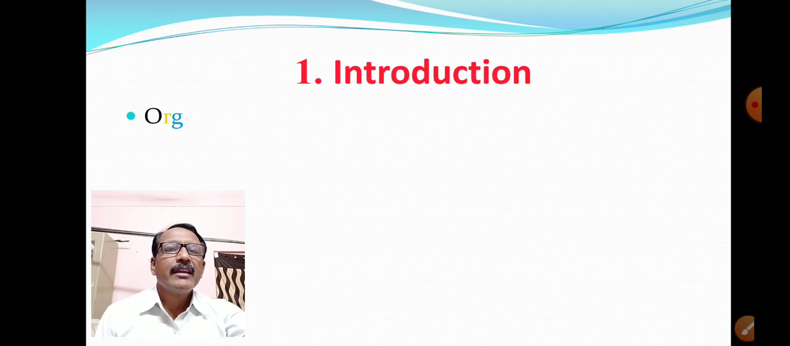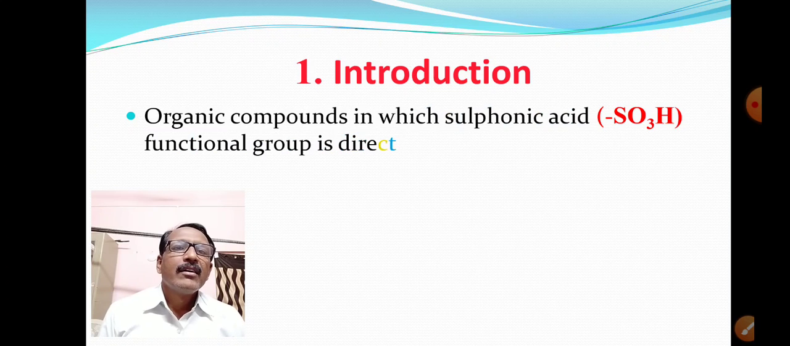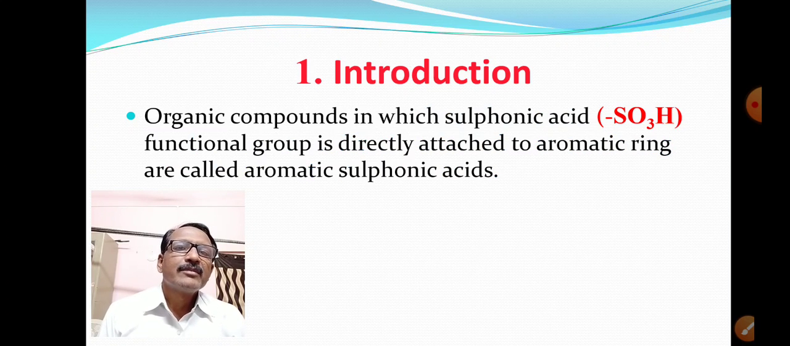Now, in introduction, we are going to discuss the definition of aromatic sulfonic acids. That means what are aromatic sulfonic acids? Organic compounds in which sulfonic acid functional group, that is SO3H group, is directly attached to aromatic ring are called aromatic sulfonic acids. This is one of the important classes of aromatic compounds, that is aromatic sulfonic acids.